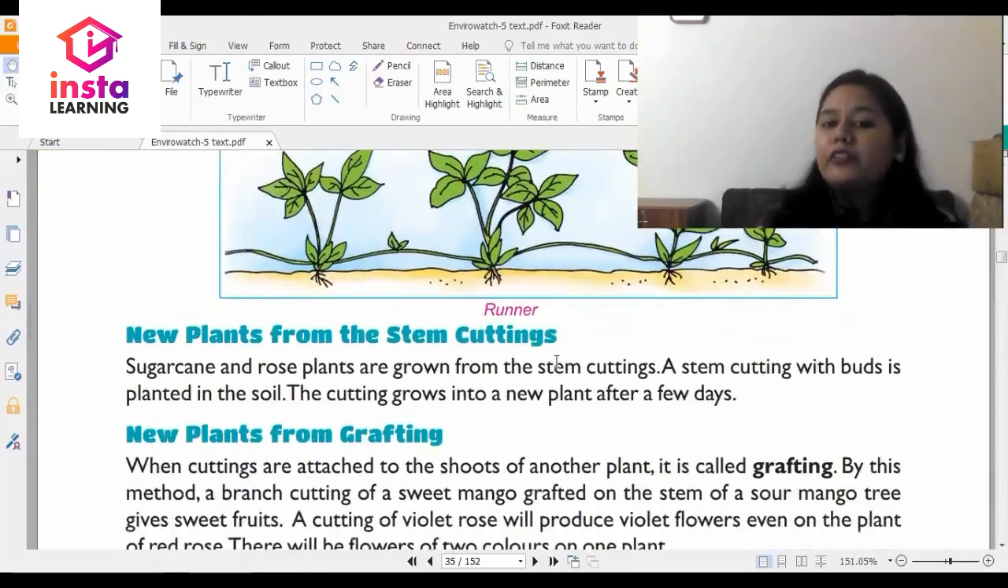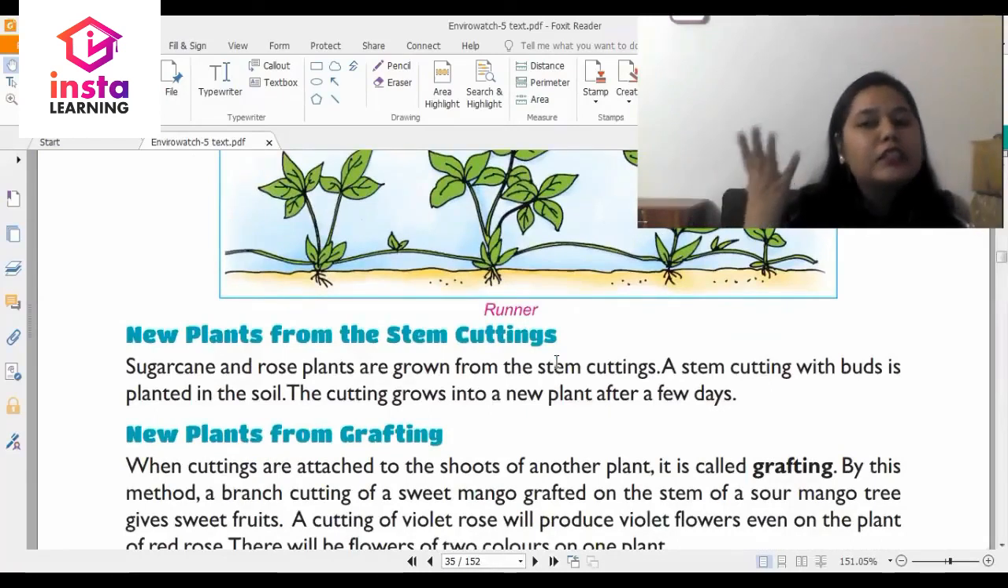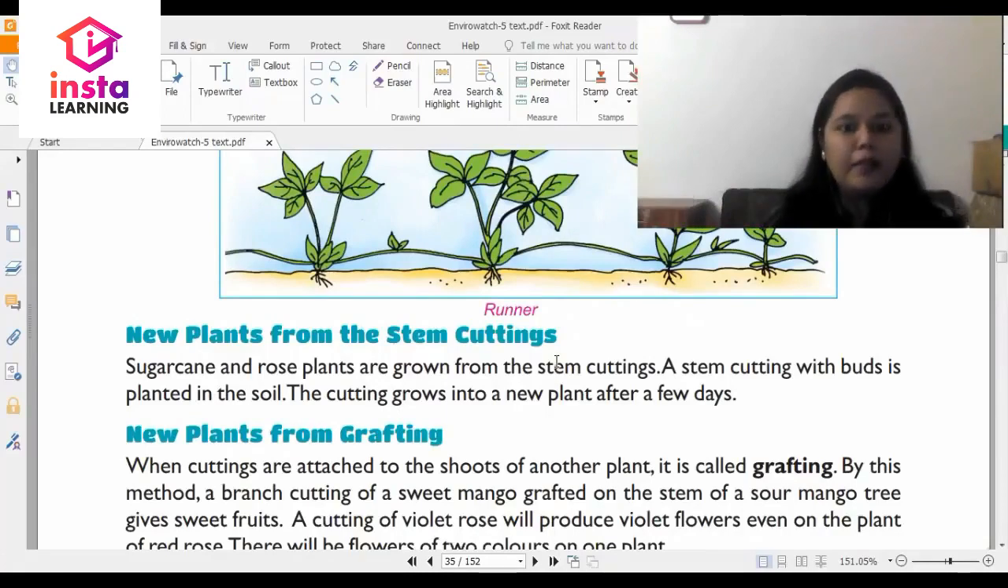Then you have new plants from stem cutting. So maybe you can cut a stem of a plant, plant it, and then you will see a new plant. For example, a money plant.